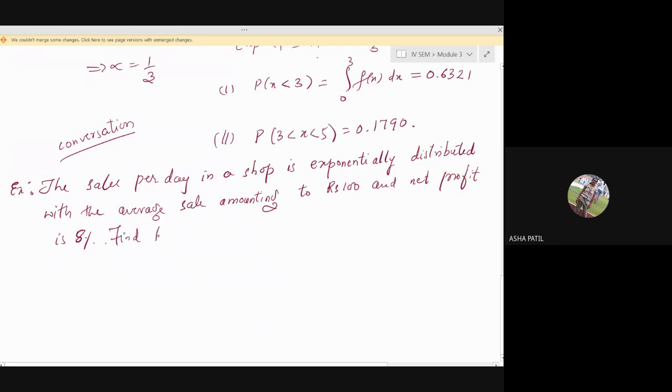Find the probability that the net profit exceeds rupees 30 on 2 consecutive days.